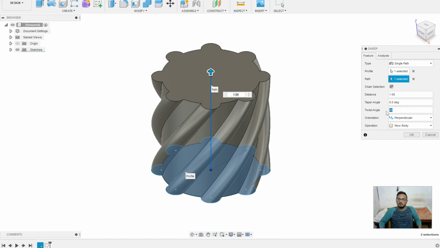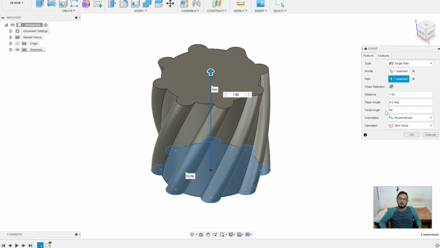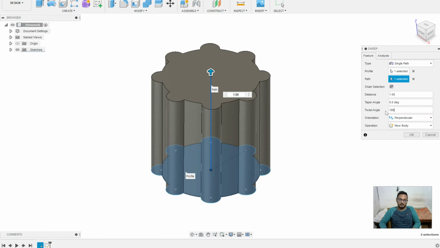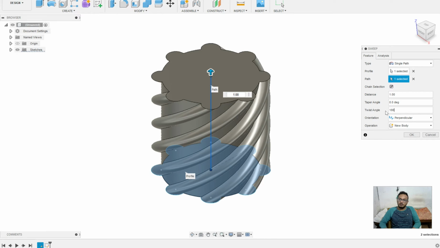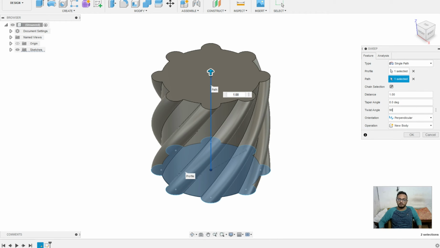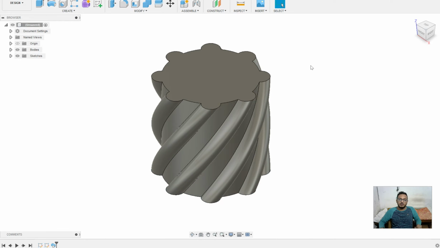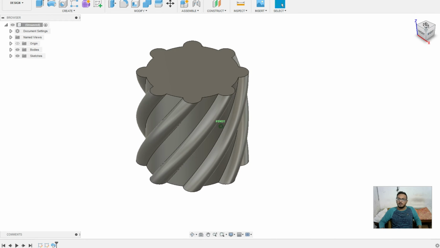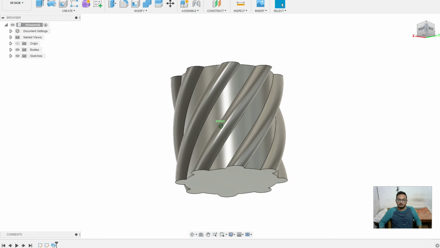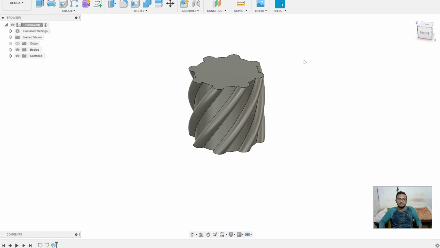You can change it as 60, 90, 120 or else 180 as per you want, but now we want 90. It's good enough for us. So I just press OK and the design looks like this, like a gear, spiral gear. Okay.